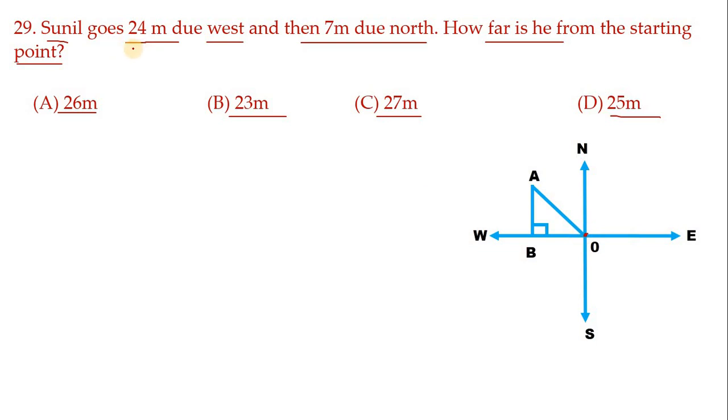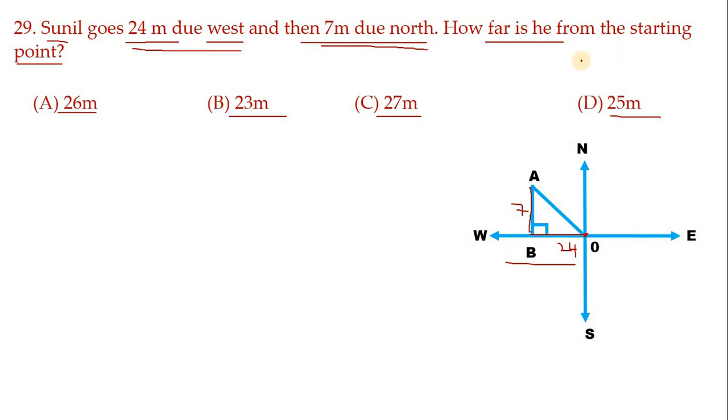First, what he is doing: 24 meter he went towards west. So west is this side. So 24 meter he walked. Then 7 meter due north. Next he turned towards north and he walked 7 meter. So here this value is 24 and this value is 7.